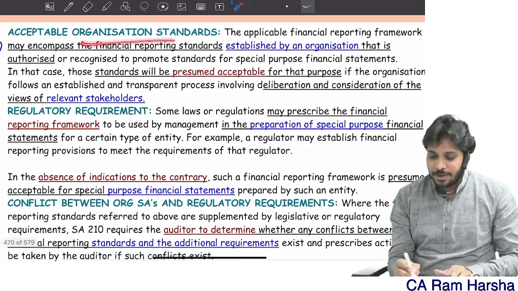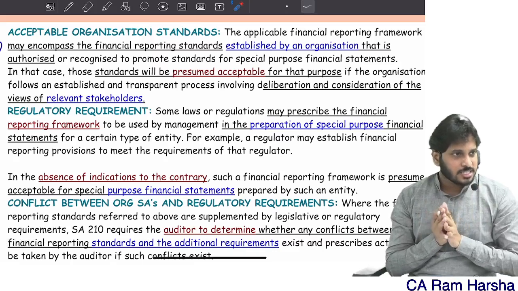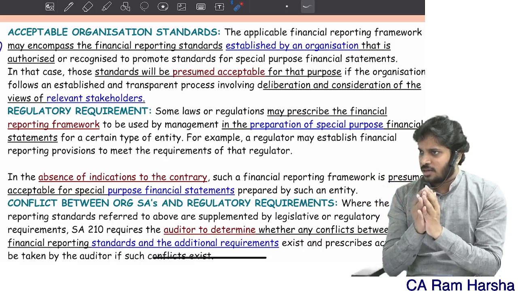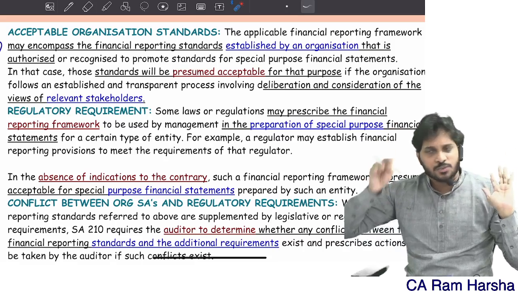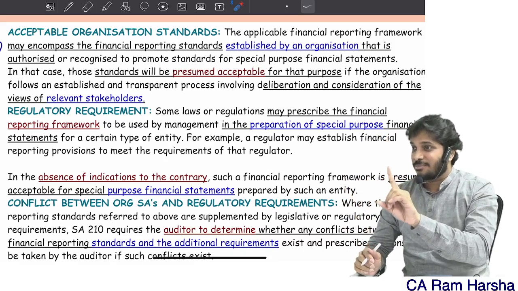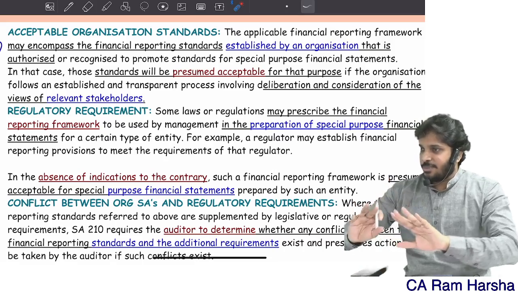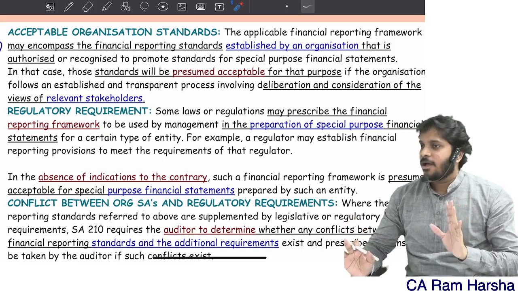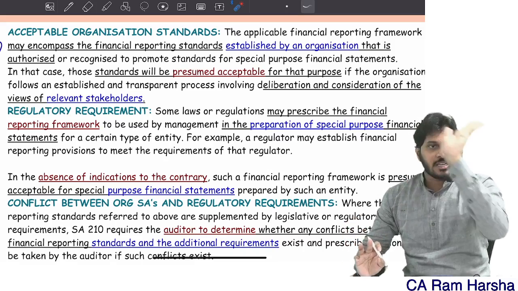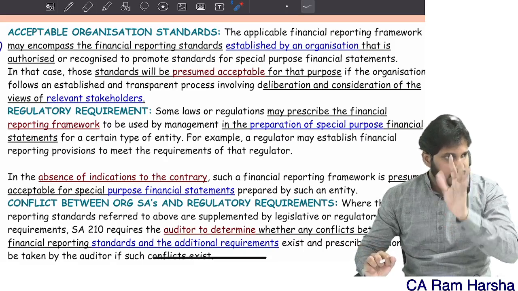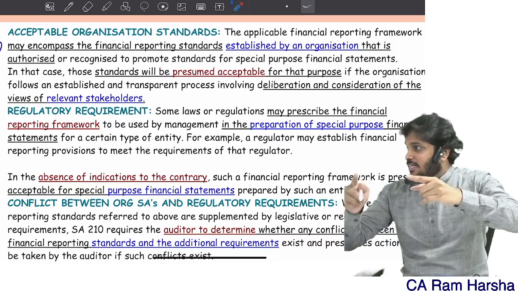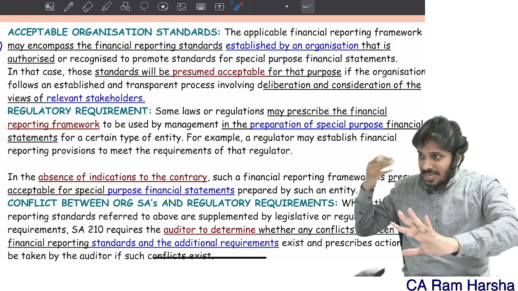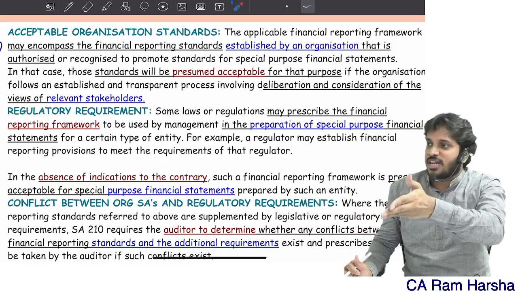For NGOs, there is a separate organization available. For example, a financial reporting body for NGOs. There is a separate body which releases some format of financials which the NGO has to follow. A hypothetical example I am telling. That body decides what framework is applicable for NGOs, what framework they should follow normally. That format generally the NGO prepares. If the government has not given any such condition of format, the NGO will follow that format.